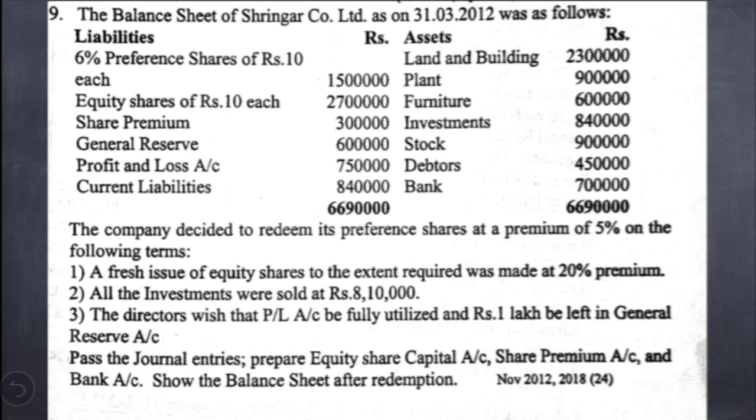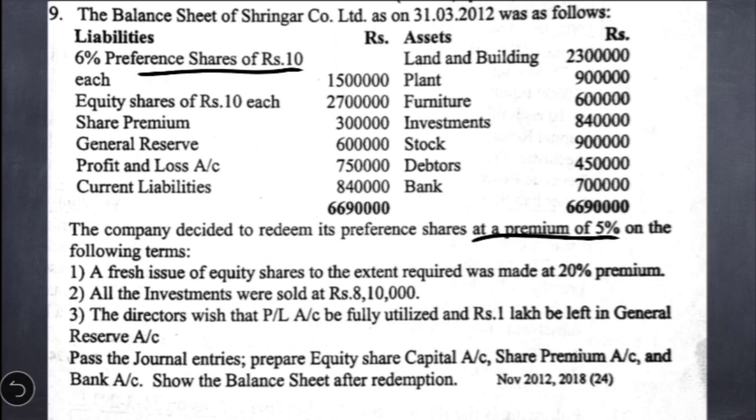Okay, this question had appeared in the year 2012 as well as 2018 for 24 marks. When you see a question, what is our first work? We have to first identify whether the redemption takes place at par or at premium. If you see the sentence here, it is given that the company decided to redeem its preference shares at a premium of 5%.